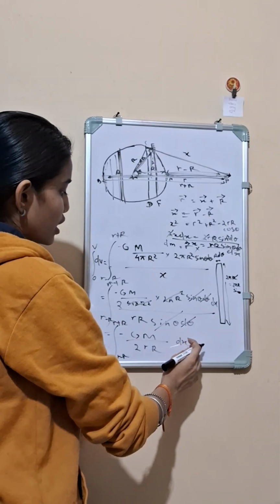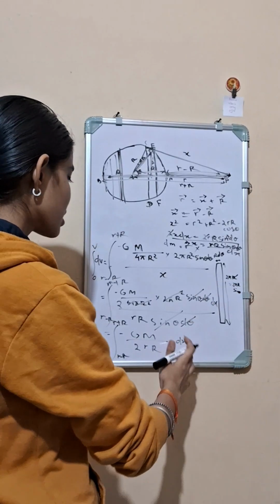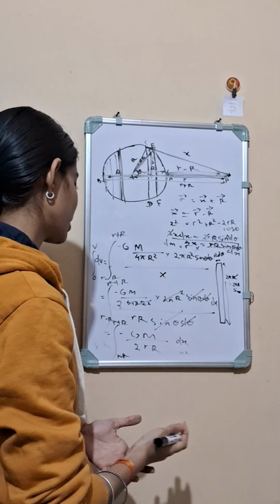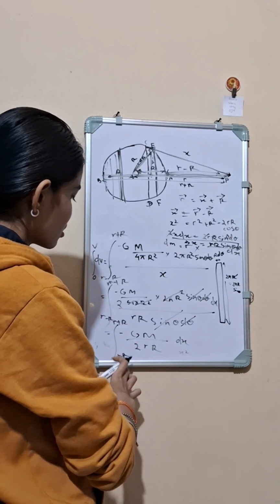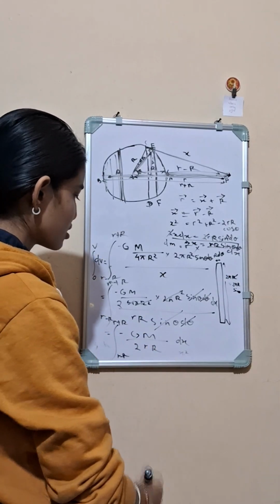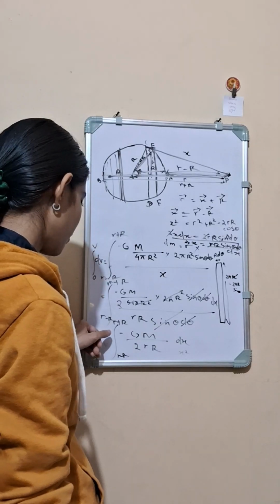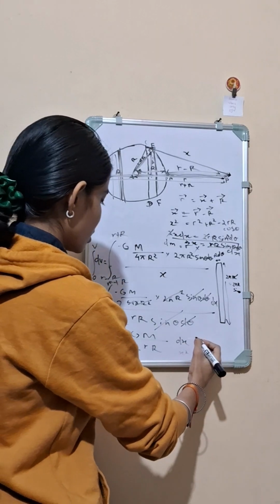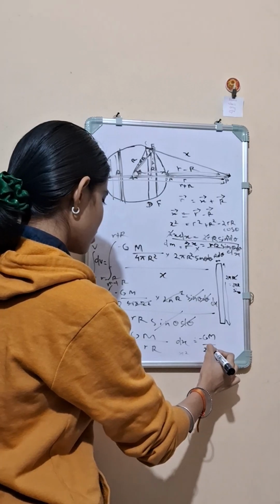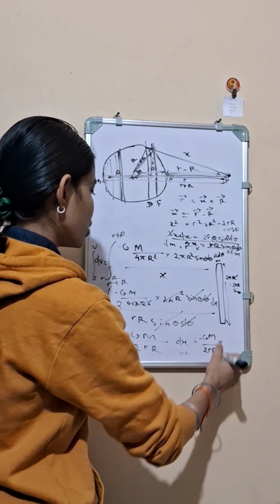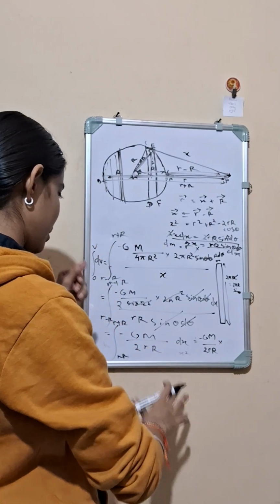So now we are left with integrating dx, and if I integrate dx, I will get x, and if I put the values r plus R minus r, then I will get capital V equals minus GM by 2 small r into capital R, whole into 2 capital R, right.